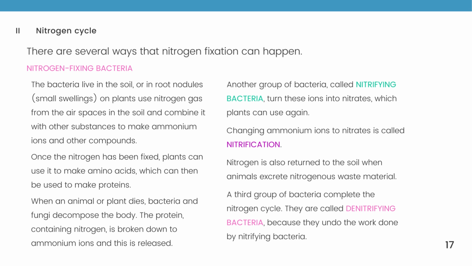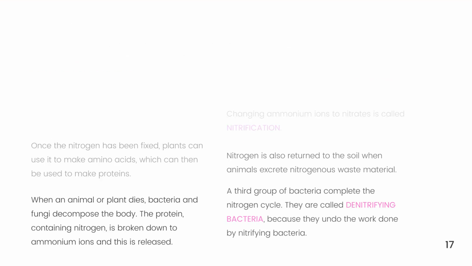The protein containing nitrogen is broken down to ammonium ions and then is released. Another group of bacteria, called nitrifying bacteria, turn these ions into nitrates, which can be used again. Changing ammonium ions to nitrates is called nitrification. Nitrogen is also returned to the soil when animals excrete nitrogenous waste material. A third group of bacteria complete the nitrogen cycle. They are called denitrifying bacteria because they undo the work done by nitrifying bacteria.